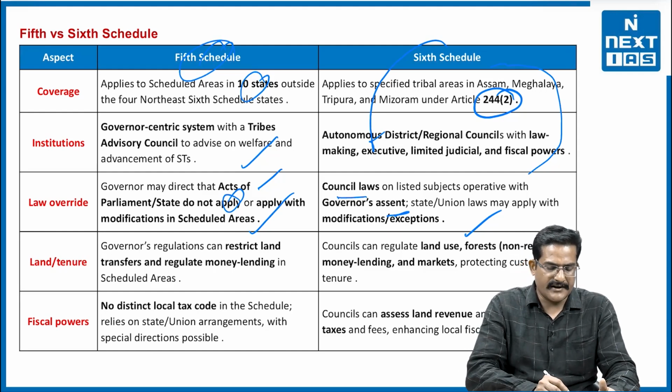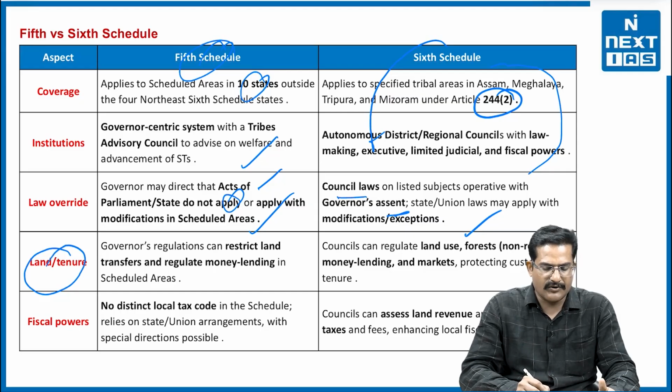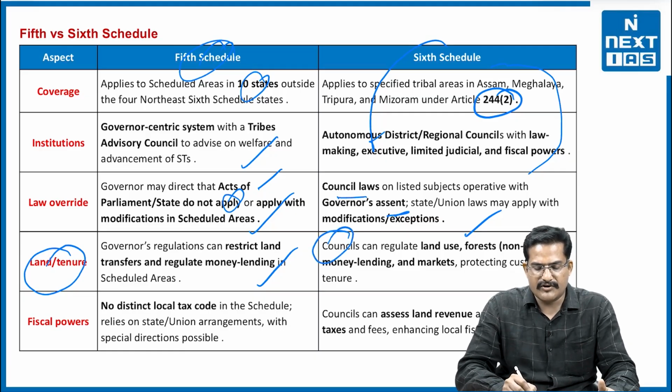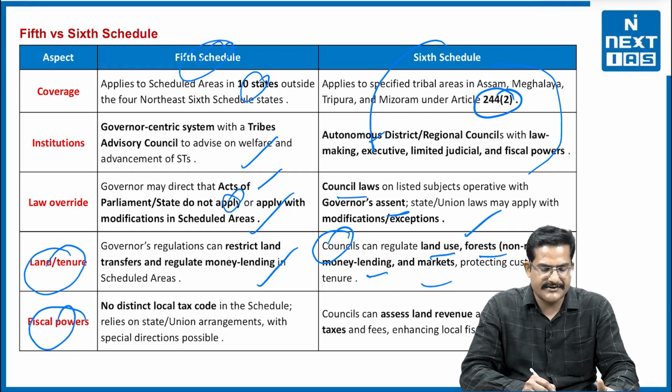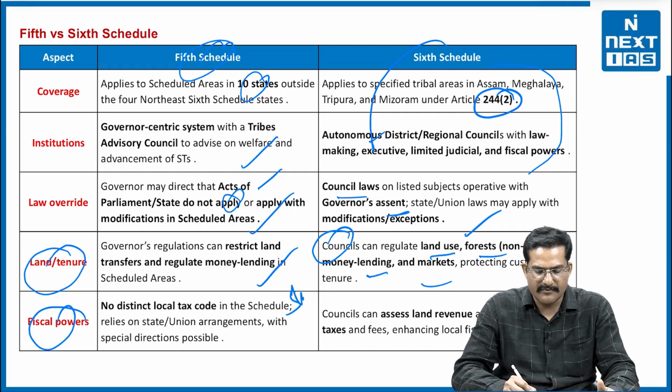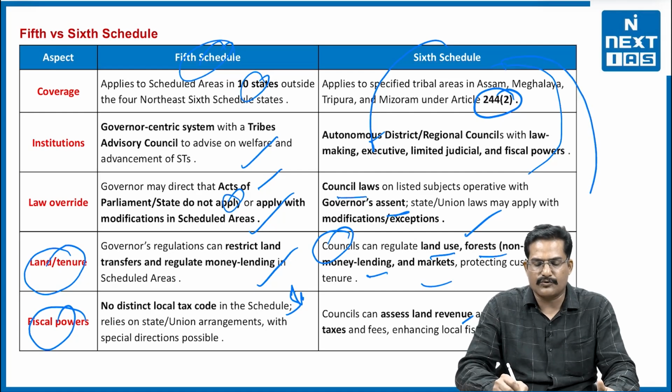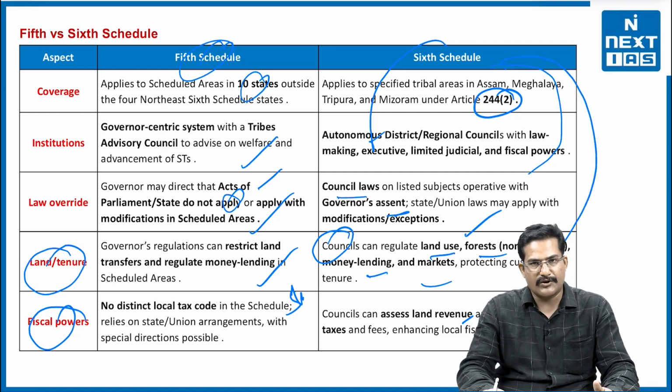Now pertaining to land and tenure, the Governor's regulation can restrict land transfer and regulate money lending in 5th Schedule areas. At the same time, it is the council which will regulate land use, non-reserved forest, money lending and markets, protecting customary rights. Also in relation to fiscal power, there is no distinct local tax code in the 5th Schedule area. At the same time, the council can access land revenues and levy certain local taxes in the 6th Schedule area. That is the difference between the 6th Schedule area and the 5th Schedule area.